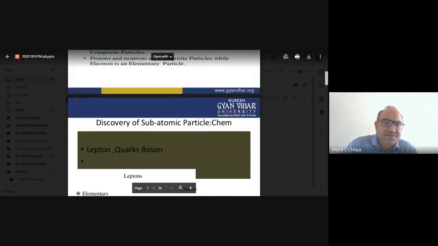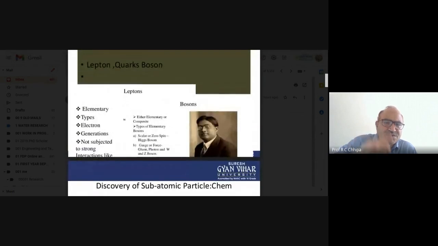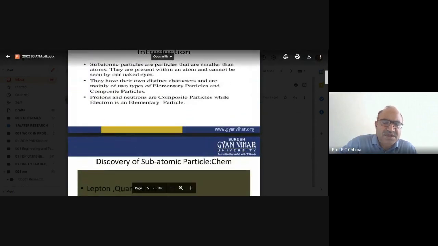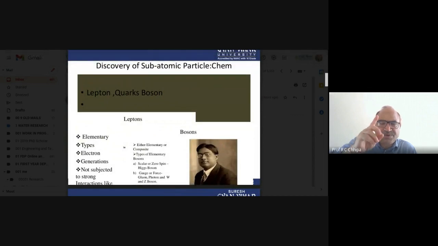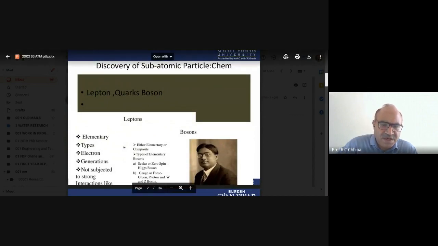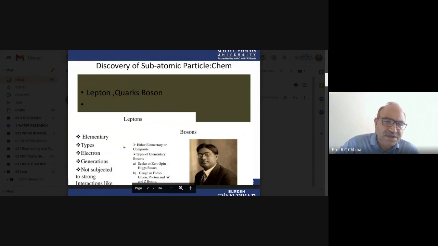These three subparticles are also mentioned, the lepton, the quark, and the boson, other than the electron and the proton in the nucleus. Later on we will continue with that.